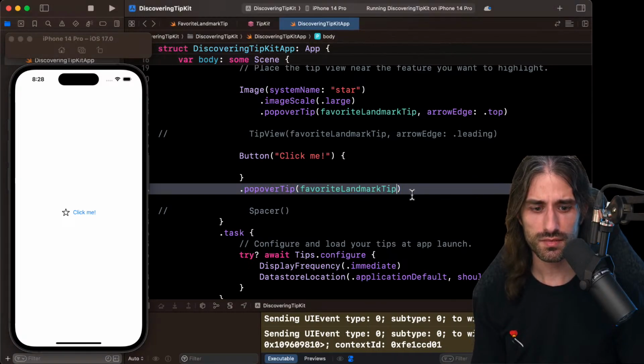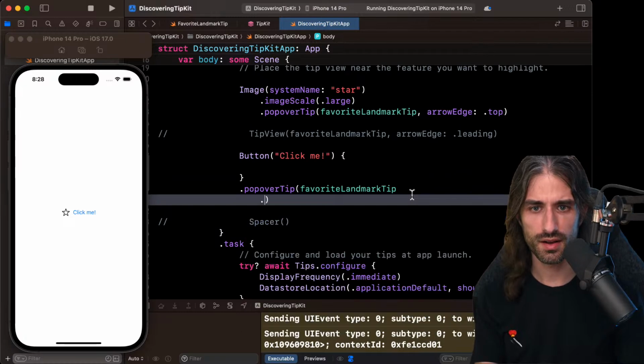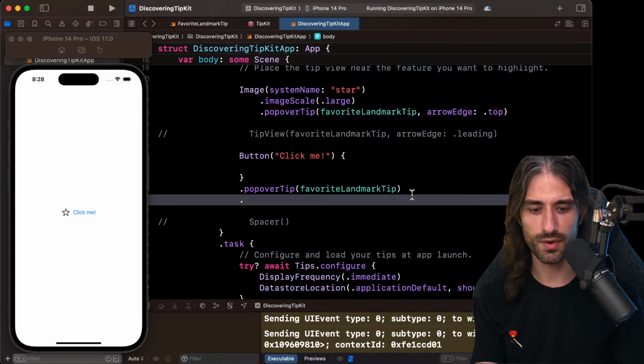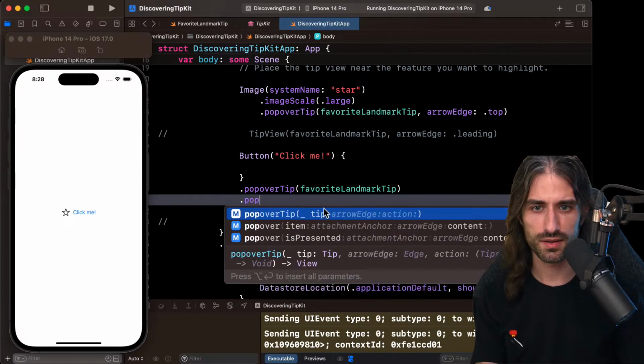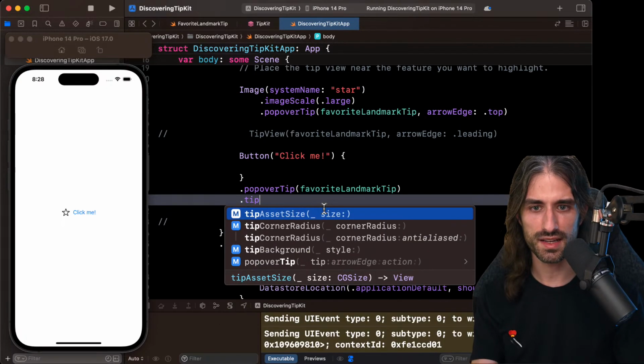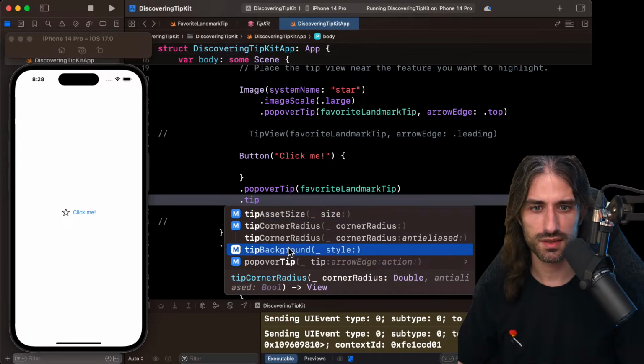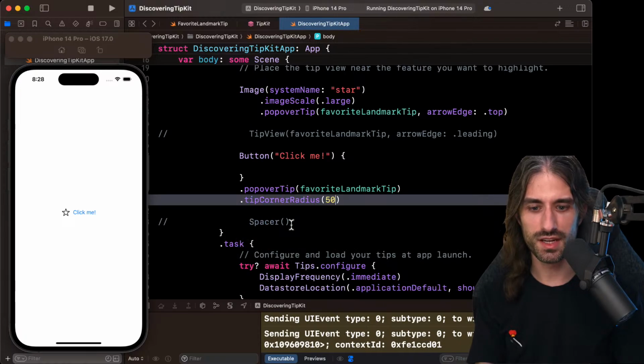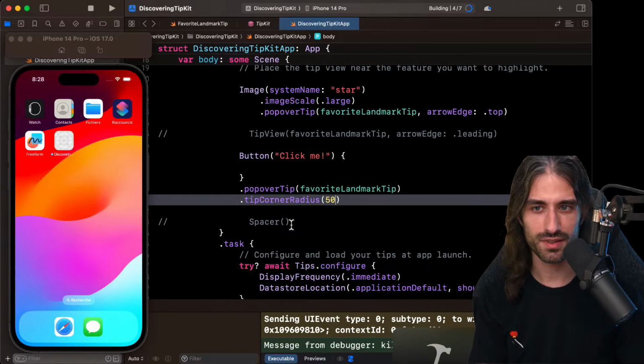Okay. And so there were others, no, I don't want to call it on the tip, but I wanted to see if there were other modifiers. So if I do tip like that, there's tip asset size, tip corner radius, tip background. We can change the background of the tip or the corner radius. So let's see, if I put a very big corner radius, what's going to happen?